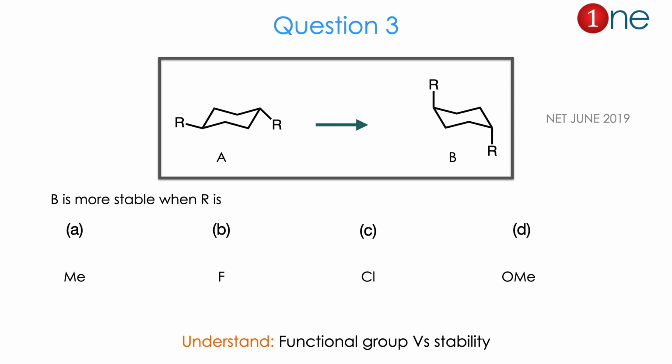Then question number 3. The starting material is given as cyclohexane with 2 attachments, one is cis R groups, another is trans R groups. Cis R groups are flipped into trans R groups. Here both are equatorial, both are axial. Here they have given the substitution, and they ask the stability, whether R as methyl is stable, or F is stable, or chlorine is stable, or methoxide is stable. So the R value versus the stability. So from the structures and possible substitutions you might realize the question is really about functional group versus its stability. The answer is B. Let us see how.